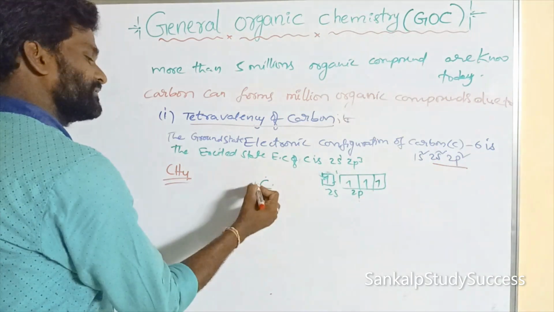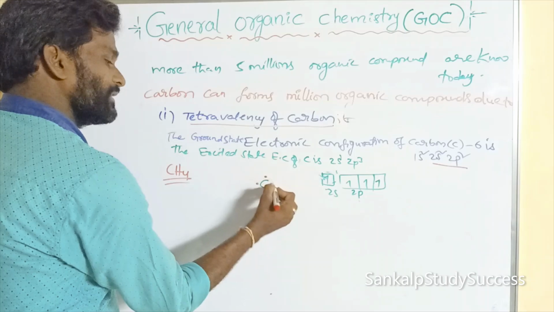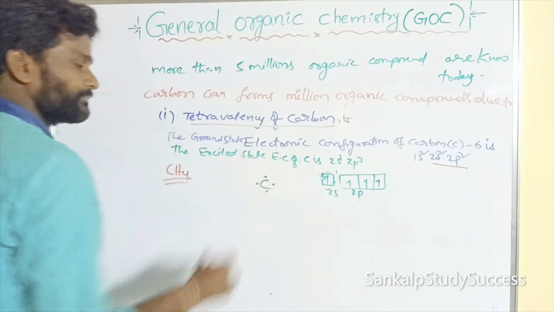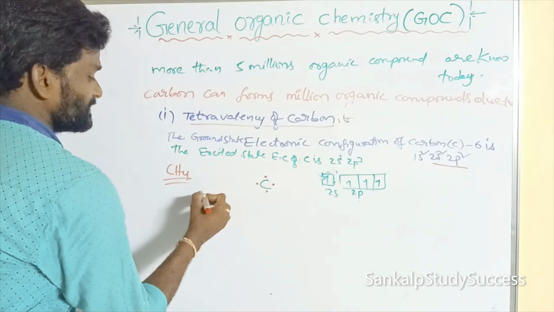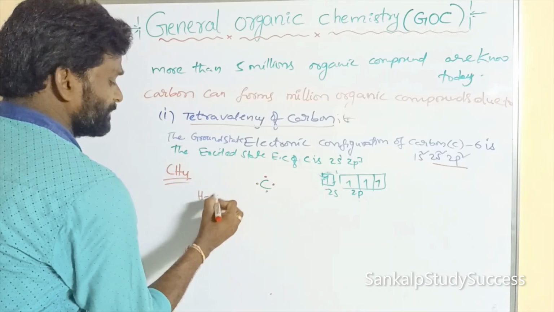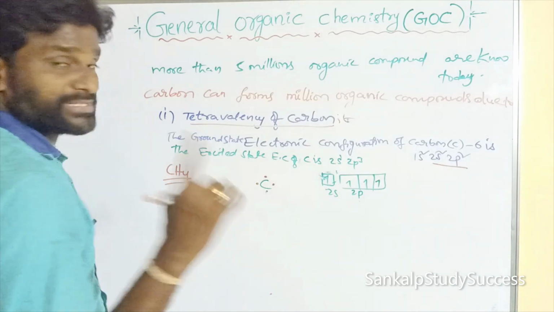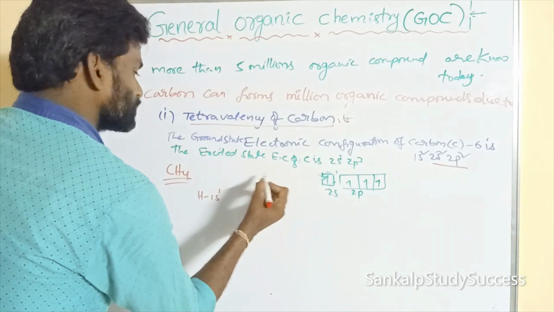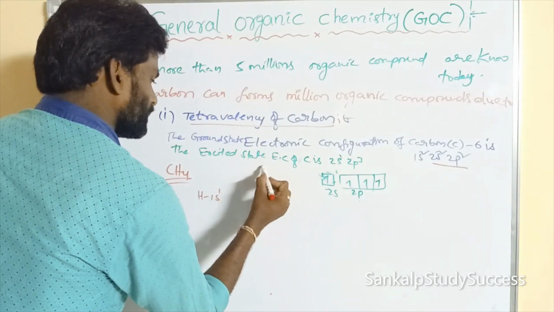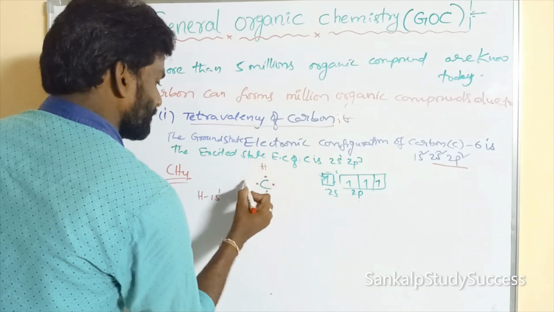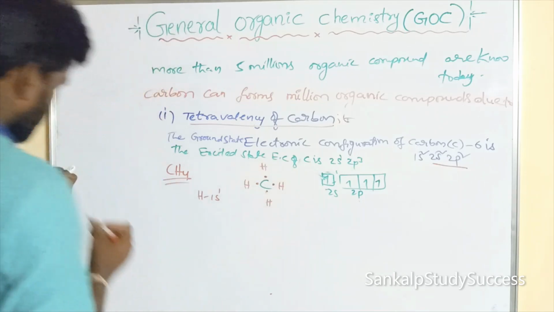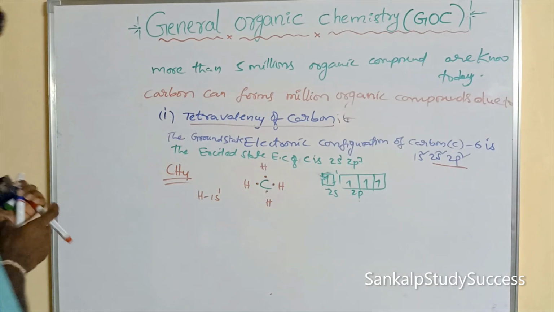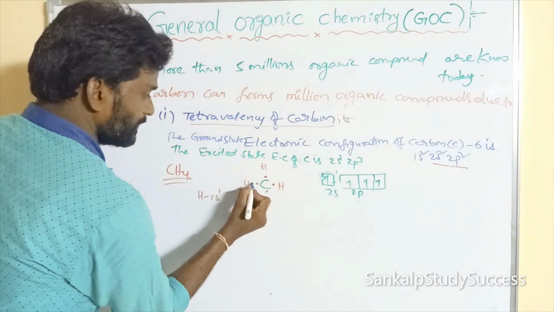We can write this. So these are the 4 valence electrons. Now, what are the surrounding atoms? Hydrogen. What is its electronic configuration? 1s1. Here hydrogen contains 1 electron. So this is hydrogen, hydrogen, hydrogen, hydrogen. 4 hydrogens. Each gives 1 electron.